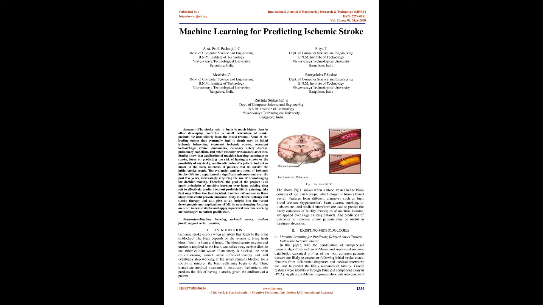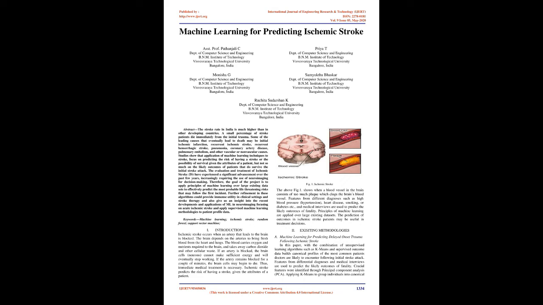The evaluation and treatment of ischemic stroke have experienced a significant advancement over the past few years, increasingly requiring the use of neuroimaging for decision-making. Therefore, the goal of the project is to apply principles of machine learning over large existing data sets to effectively predict the most probable life-threatening risks that may follow the first incident. Fig. 1. Ischemic stroke: it occurs when a blood vessel in the brain is blocked.